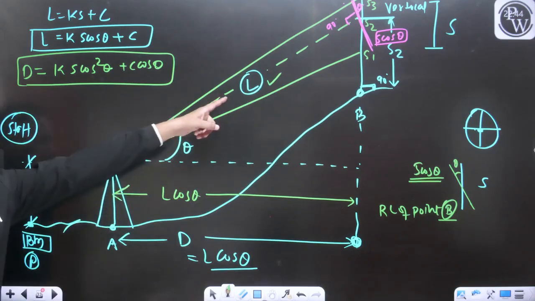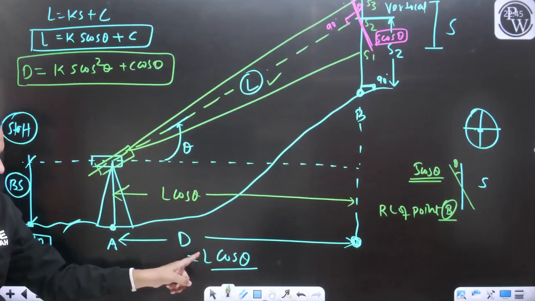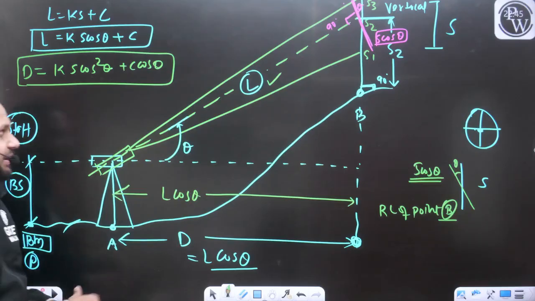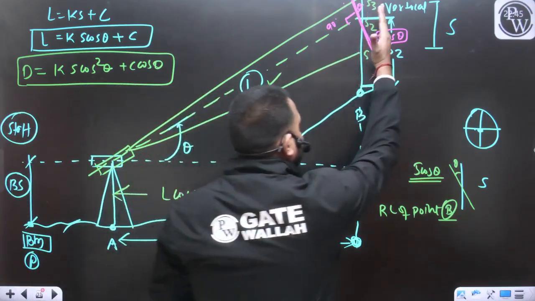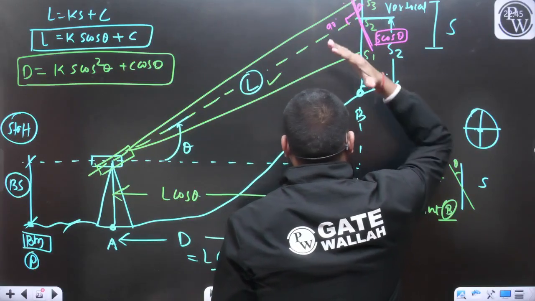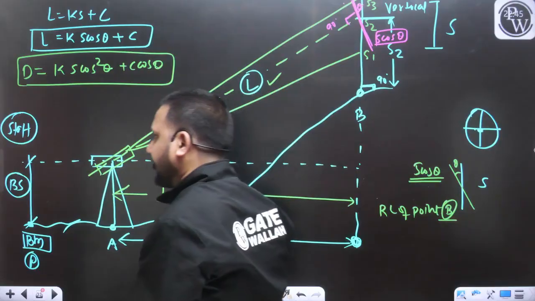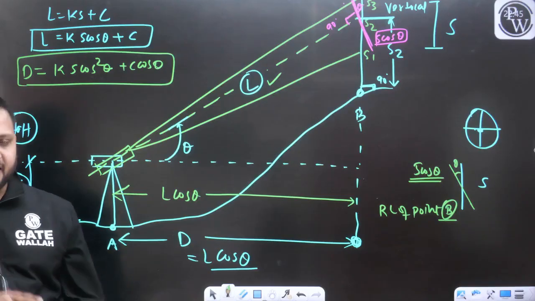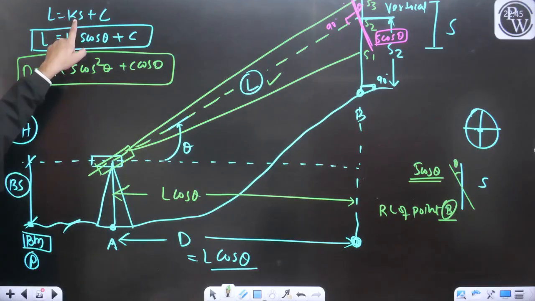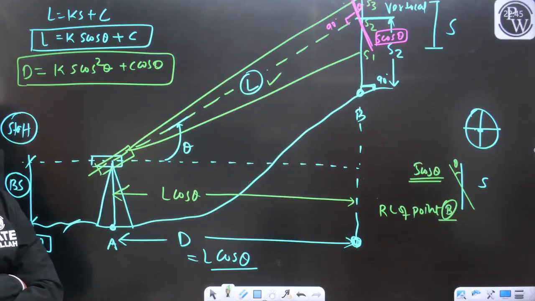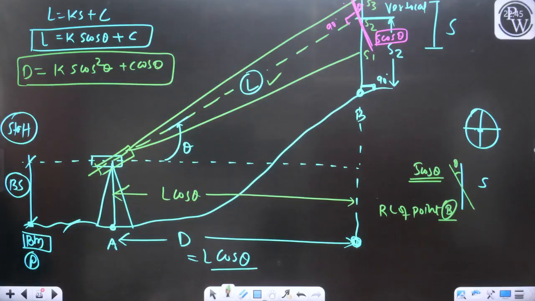Once we know the L, once we know the theta, we can define D. Or here, if we are taking the staff intercept perpendicular to the line of sight, that is not S, that is S cos theta, this pink line. That's why for defining the L, we have considered S cos theta instead of S. Now I think the point is clear to everyone.